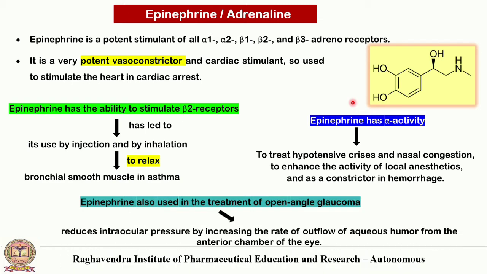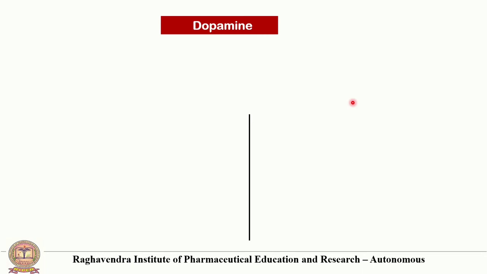It reduces the intraocular pressure by increasing the rate of outflow of aqueous humor from the anterior chamber of the eye. Next, coming to the drug dopamine.